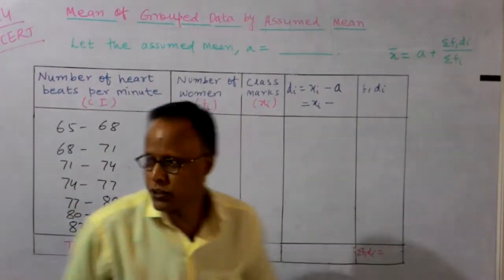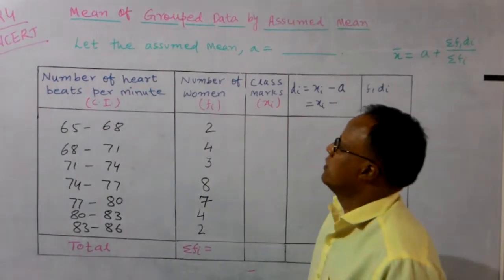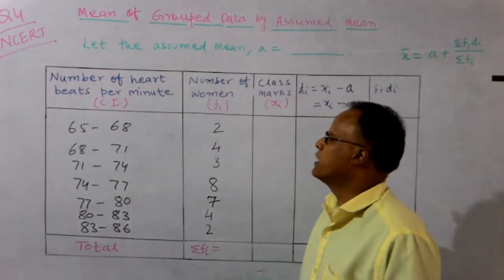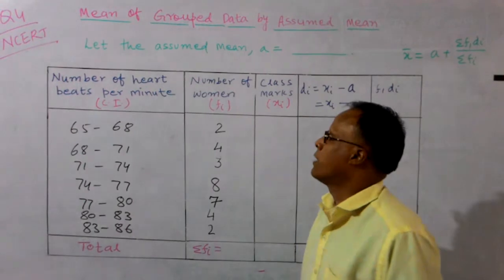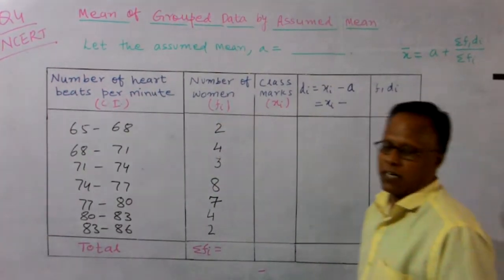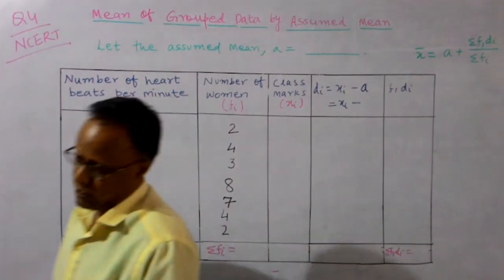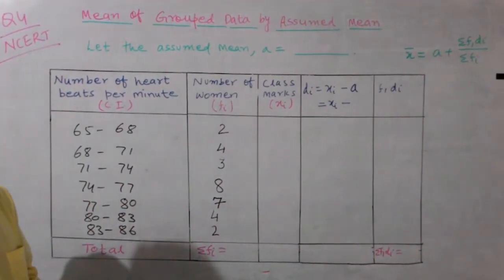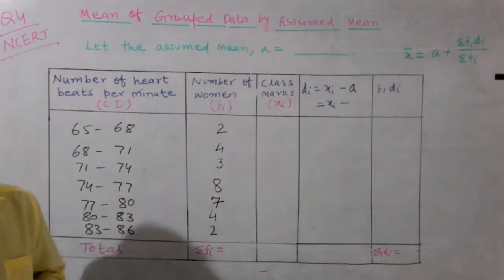Today I am going to discuss the topic mean, and we use the method mean of grouped data by the assumed mean method. This is also called the shortcut method. So how to solve the